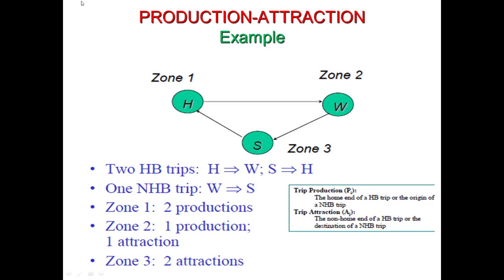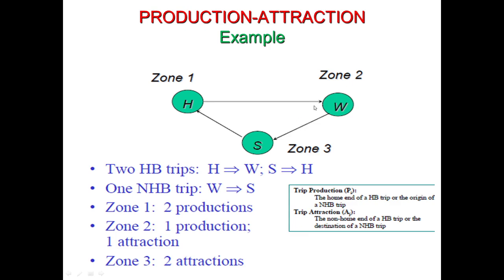Now we come to zone 2. Zone 2 is the work end. So it has one production and one attraction. Production in a sense that it is the origin of a non-home based trip. Work to school is a non-home based trip and work is its origin. And attraction in the sense that it is the non-home end of a home based trip.